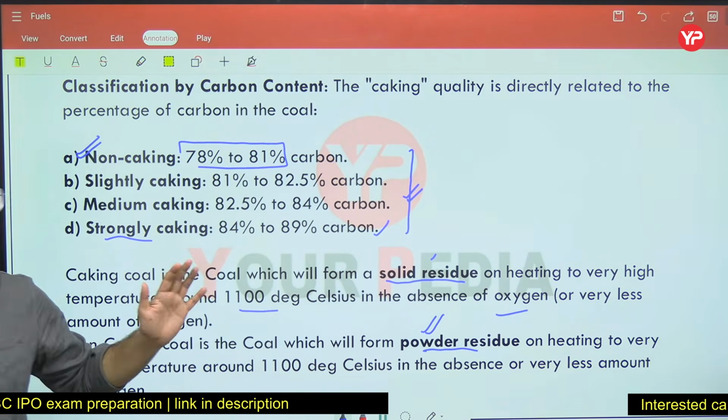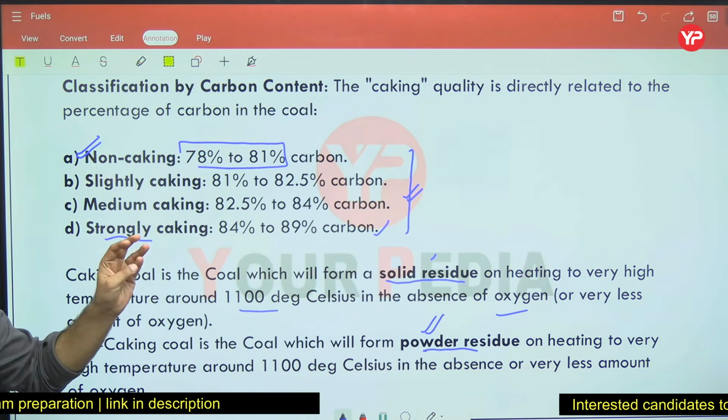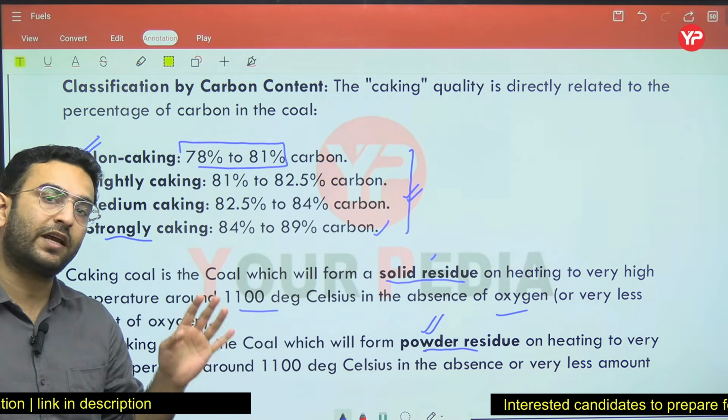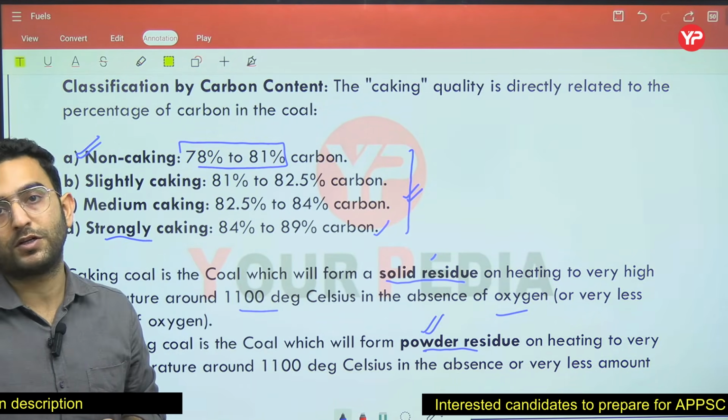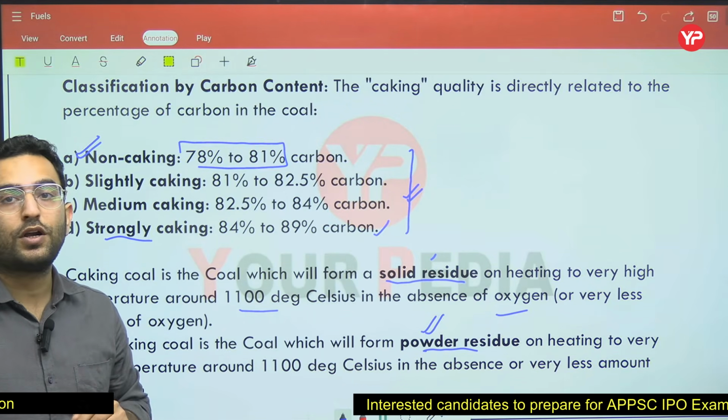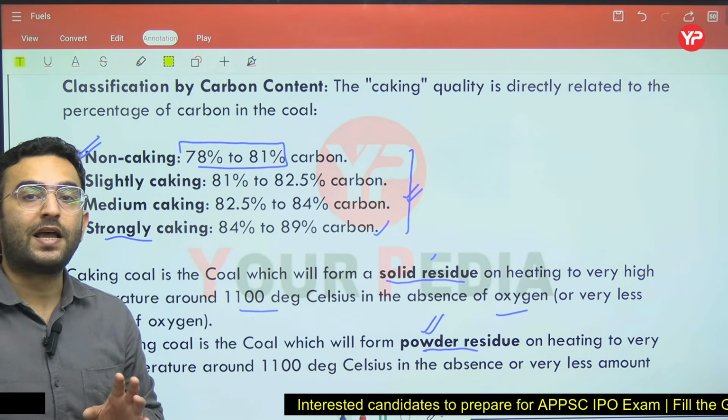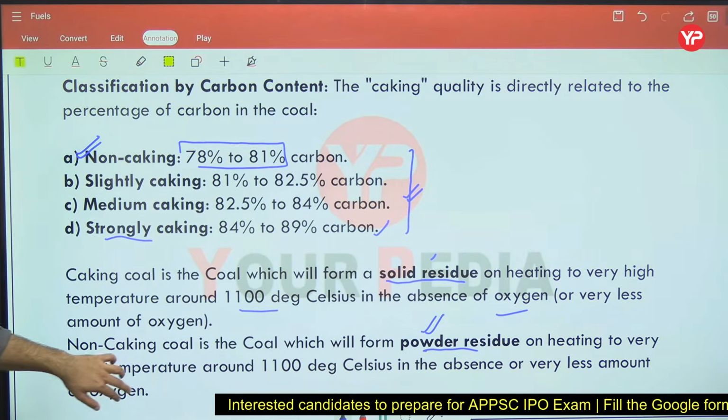So here we have seen the first stage, peat, and we have talked about lignite, the second stage, and the third, bituminous coal. Now the next type of solid fuel which we have is known as anthracite coal.